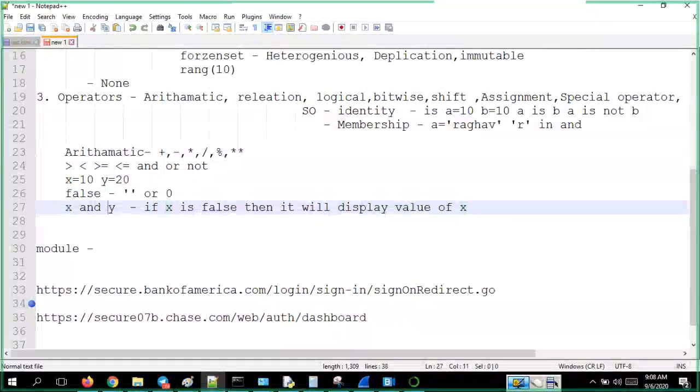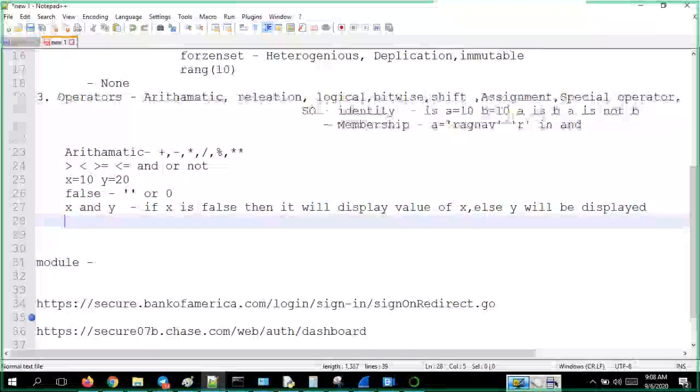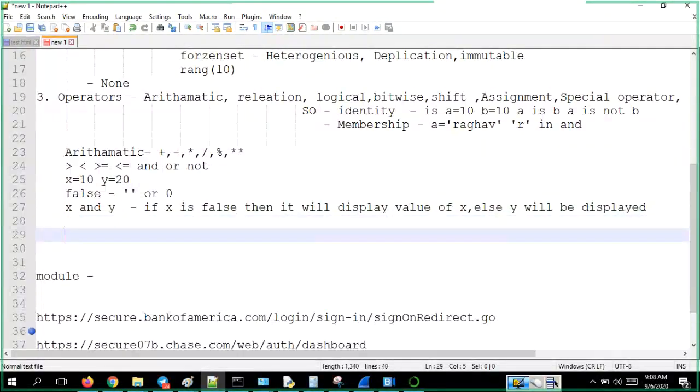Whichever is on the right, y, will be displayed. Example, one more thing I will take: x is equal to 0 and y is equal to 20. Let me show it here.